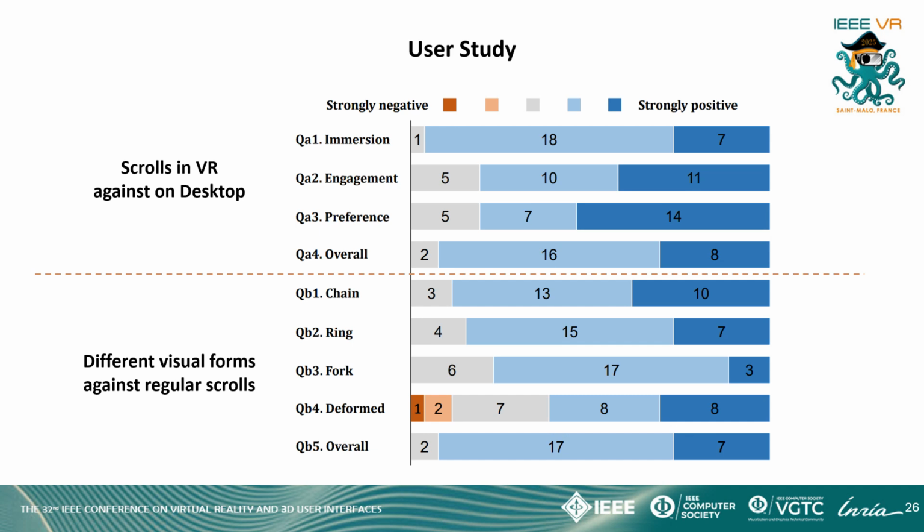We invited a total of 26 users to participate in an in-depth VR user experiment and focused on 2 series of questions. Compared to watching scroll images on a 2D screen, how was the VR experience from different perspectives? And compared to regular scroll images in VR, how was the storytelling experience with different visual forms? Based on statistical tests, we found that watching scroll images in VR can improve user experience compared to viewing them on a desktop, and scroll-based visual forms can enhance the storytelling experience compared to regular images.